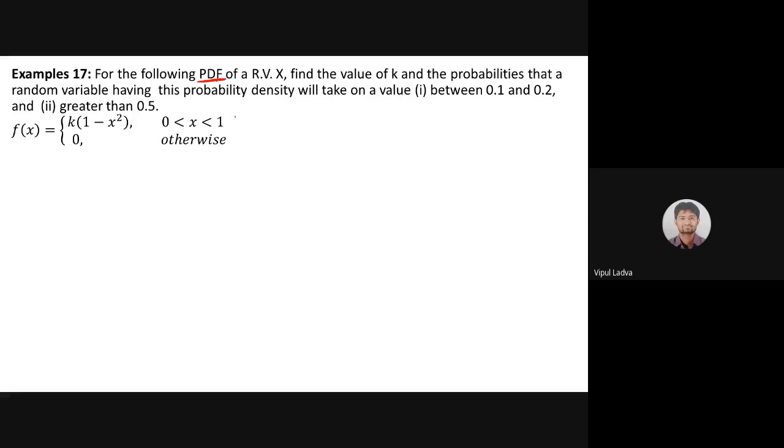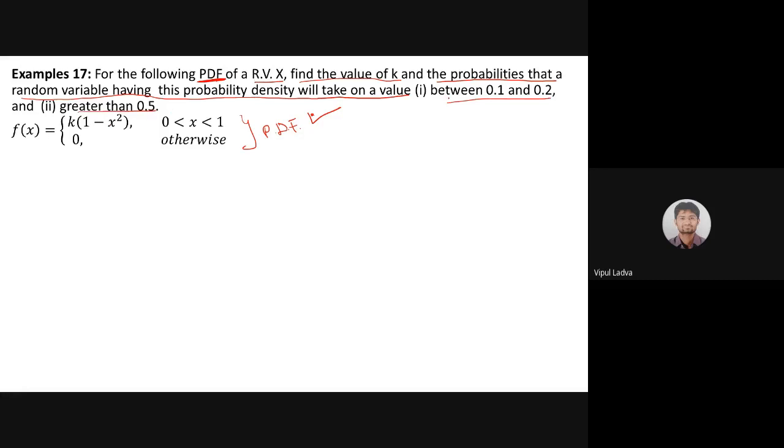We are supposed to find the value of k, and the probability that a random variable x having this density takes a value between 0.1 and 0.2, and greater than 0.5.